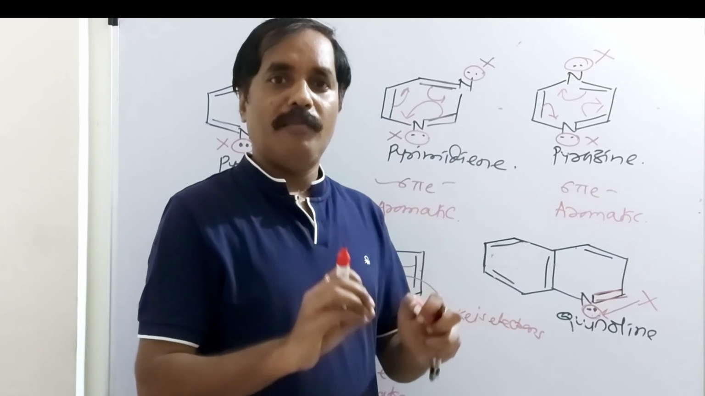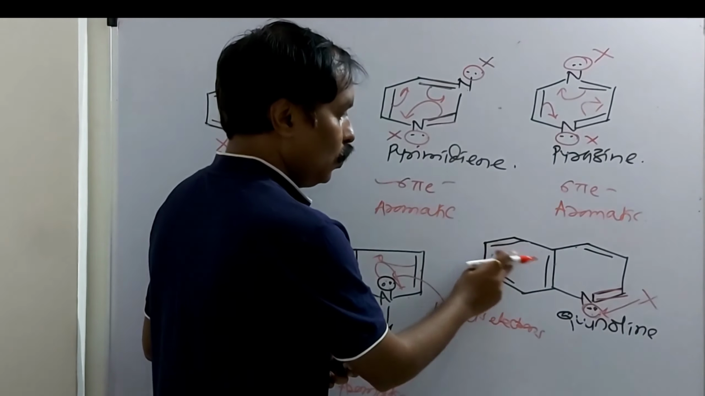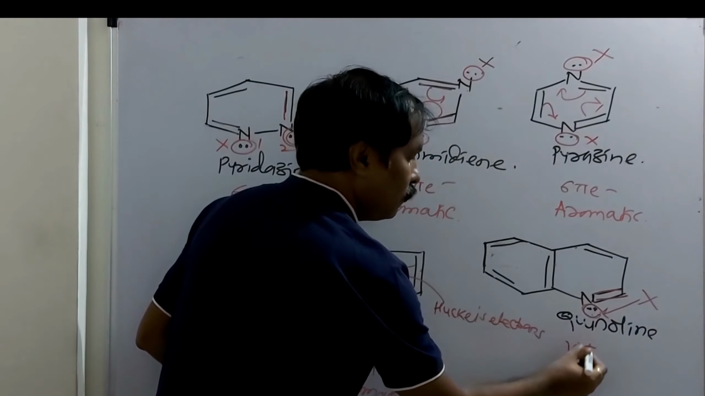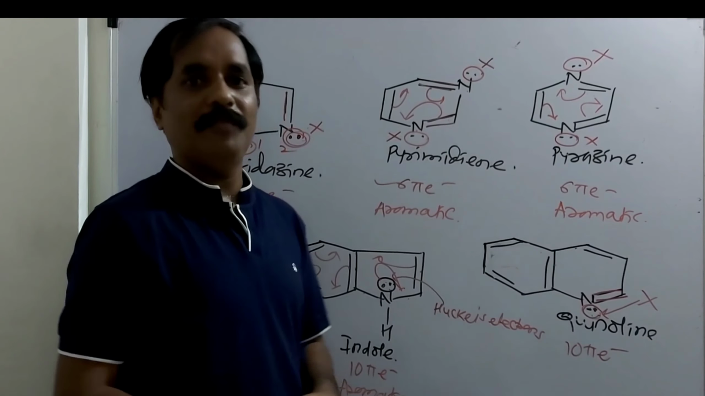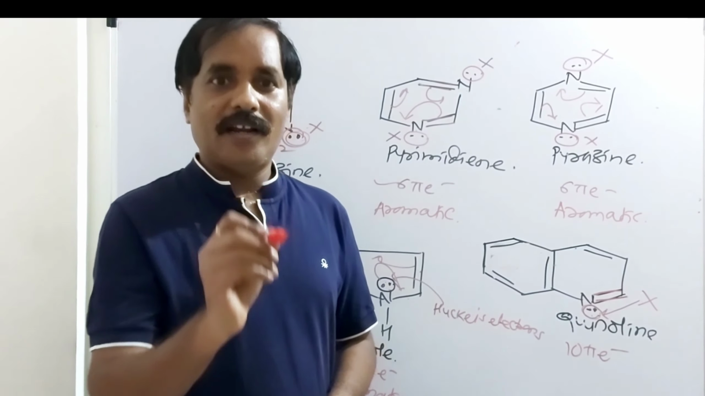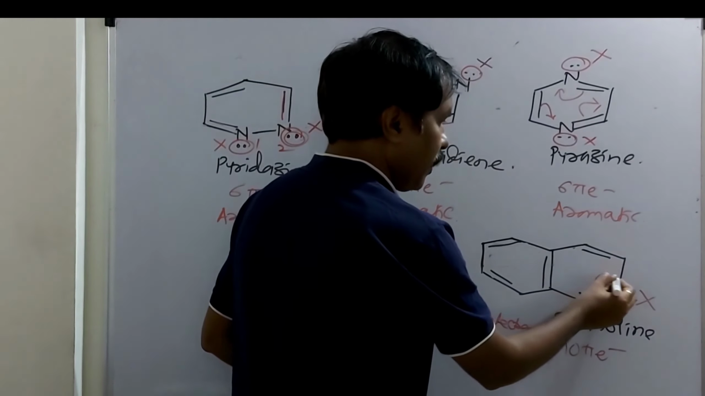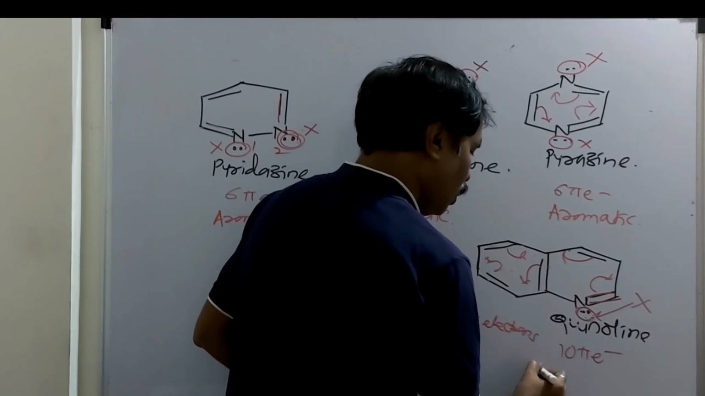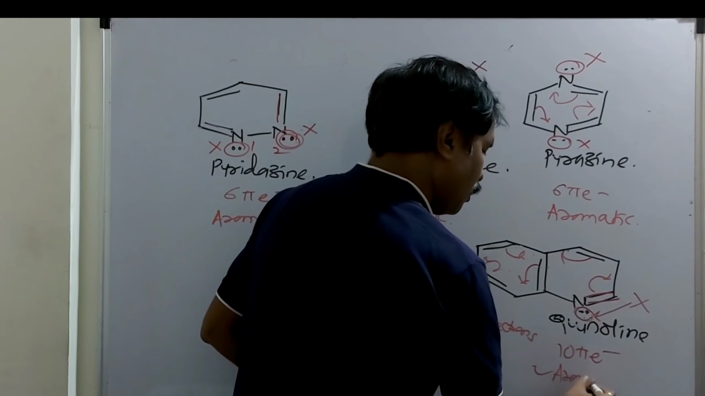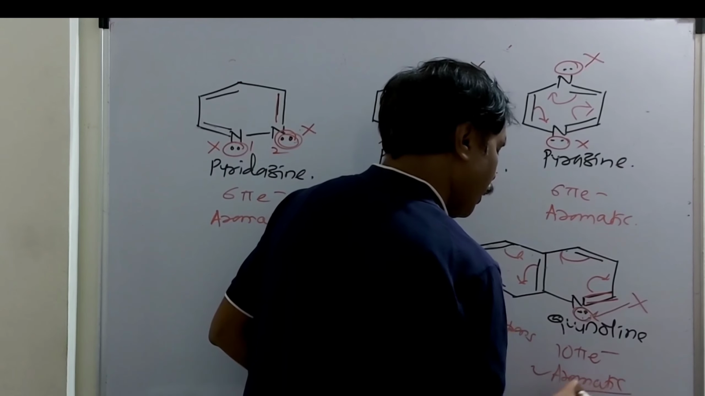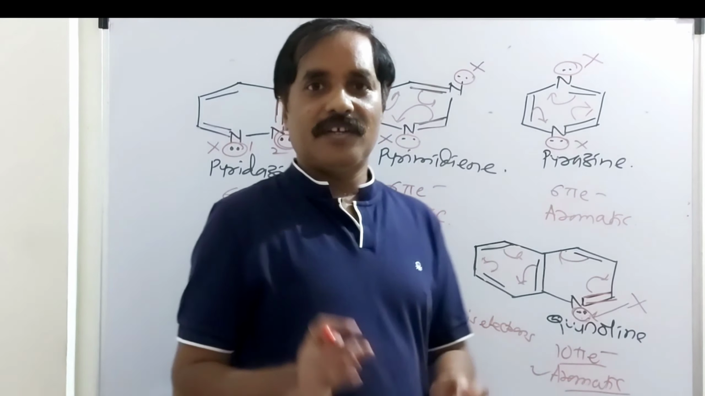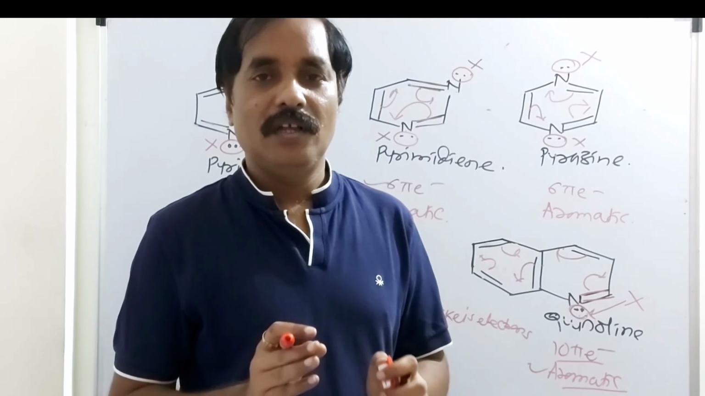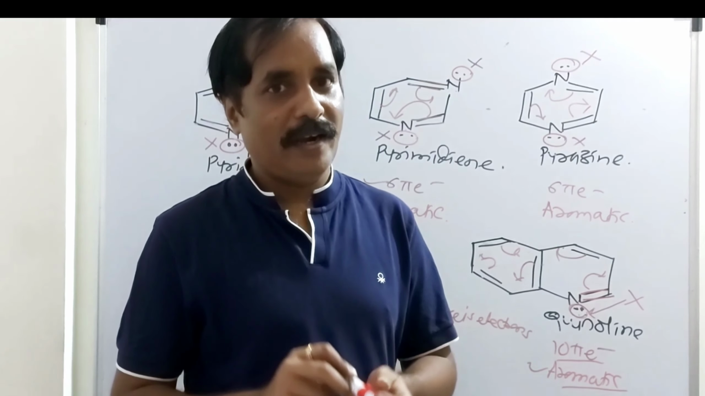So the total number of pi electrons: 1, 2, 3, 4, 5 pi bonds, that is 10 pi electrons. This is like naphthalene. The compound is planar, there is a complete resonance, a complete delocalization of electrons, and this compound is said to be aromatic.